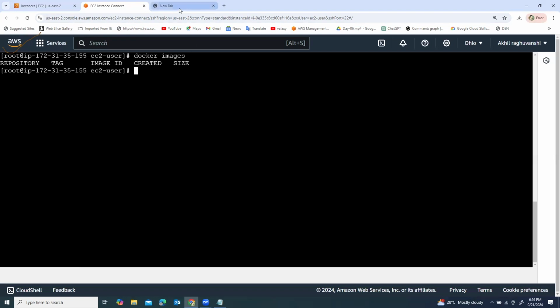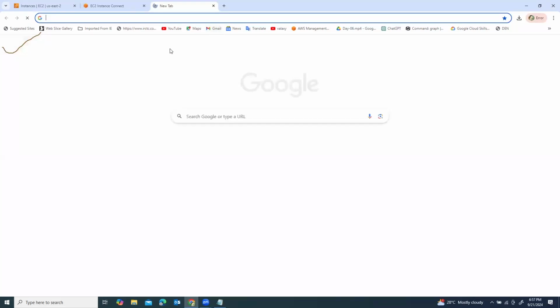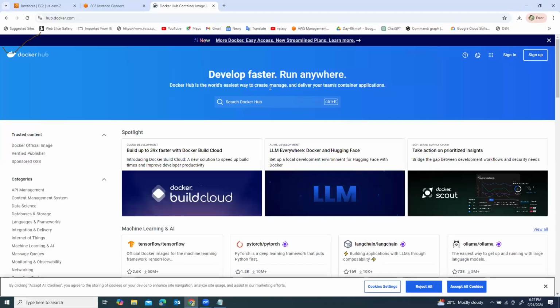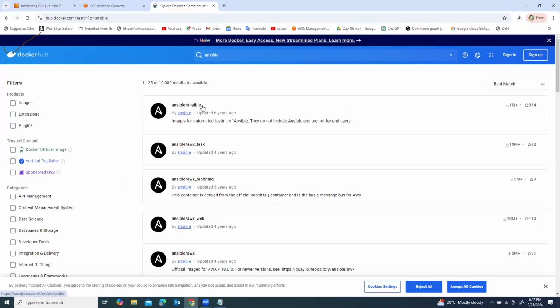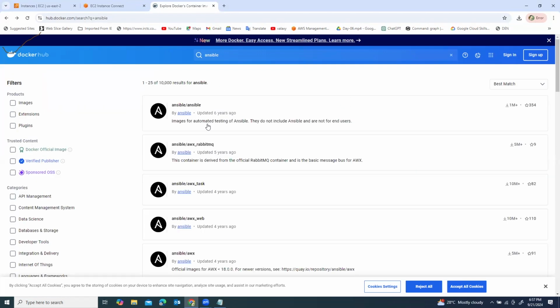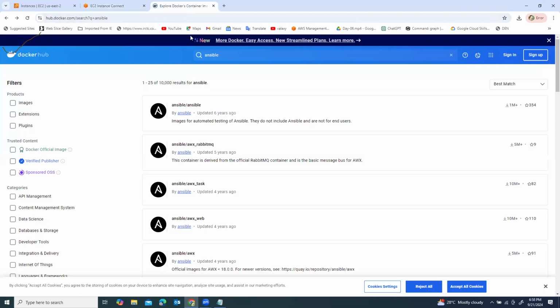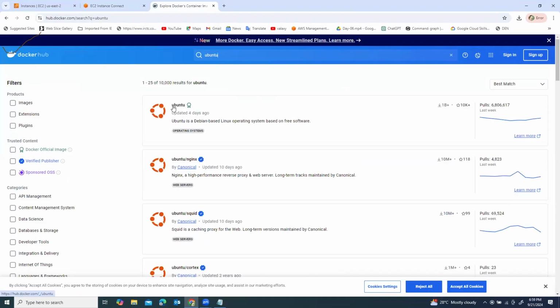So suppose that we have to pull images from Docker Hub. On Docker Hub, search for images like Ansible. The Ansible image is available, and we have to write the same name, Ansible. Using this image, we can create an Ansible container. Now there is no image in the local repository, right? Ubuntu is available over here, Ubuntu or Ubuntu Nginx. Both images are available here.